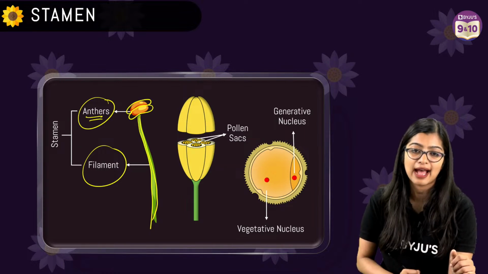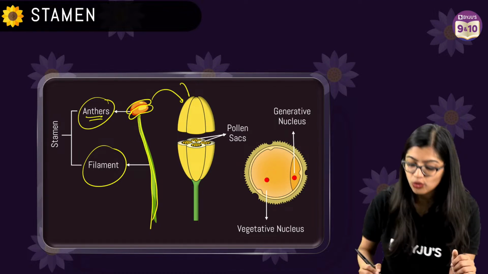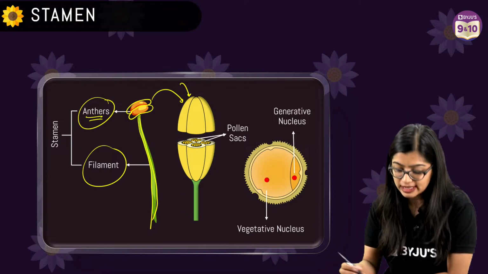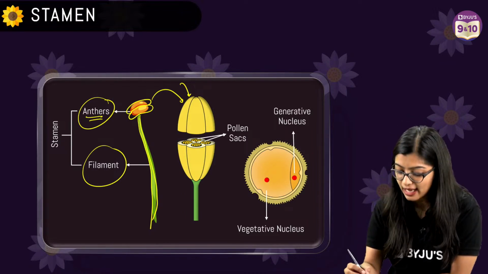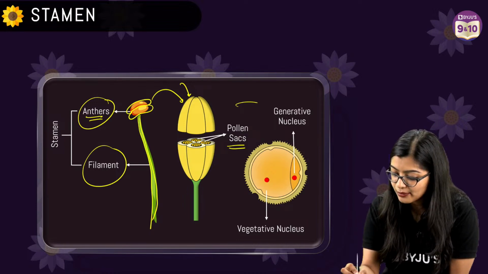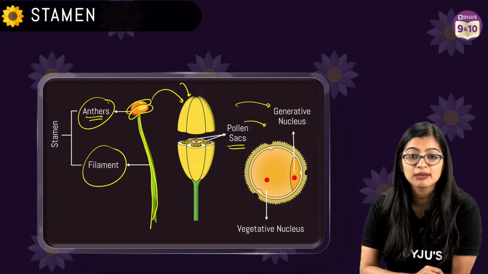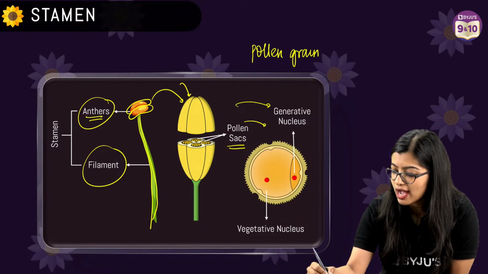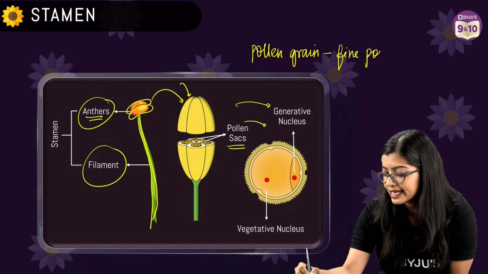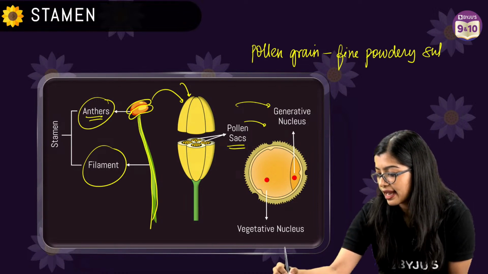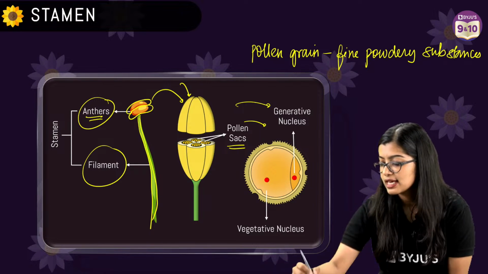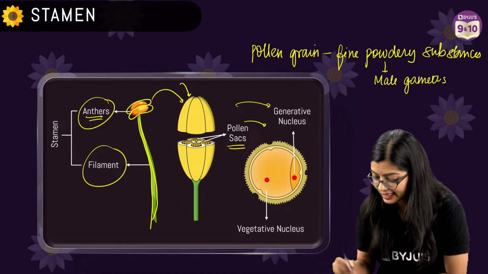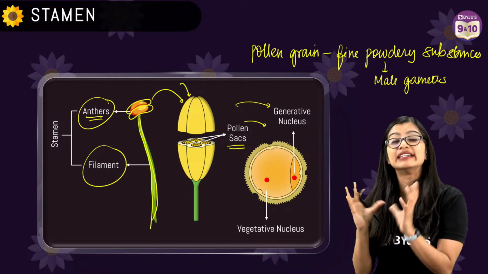So filament and anther. Now inside, if you look closer, the anther will have many sac-like structures, right? These sac-like structures that you see are your pollen sacs. And inside we have pollen grains. Now somebody is asking me, ma'am, what are pollen grains? Pollen grains are nothing but fine powdery substances which consist of your male gametes, right? So inside it will contain the male gamete.